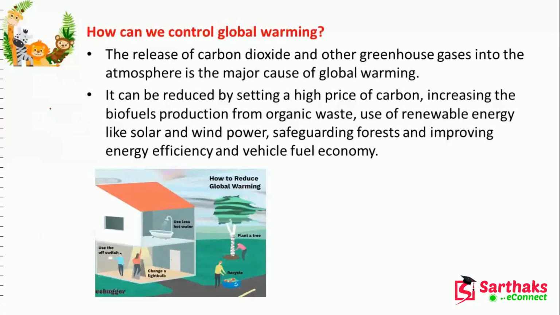Okay. So, we know that the global warming, first thing is due to deforestation. Second is industrialization. Then agriculture.